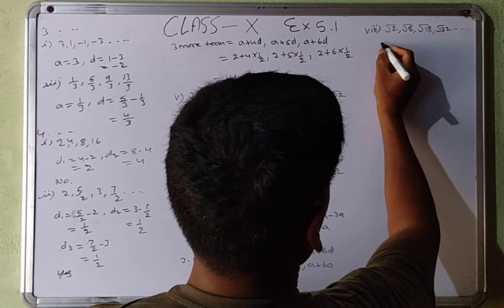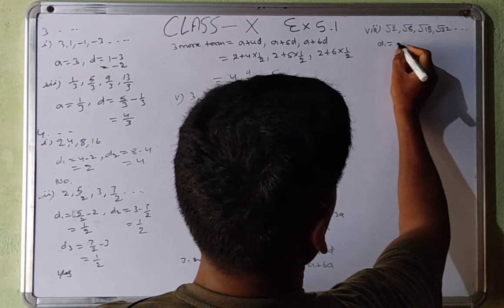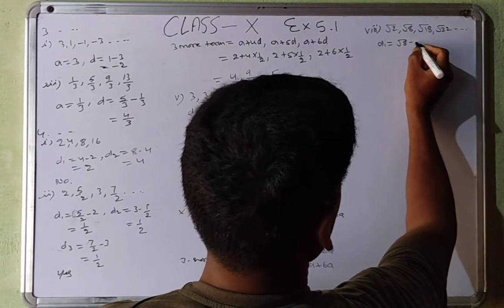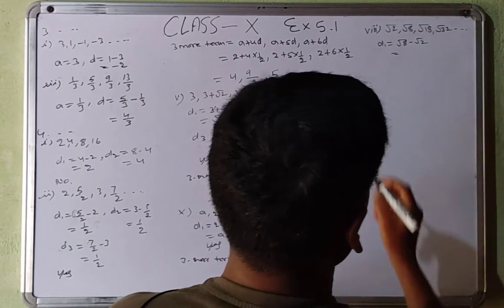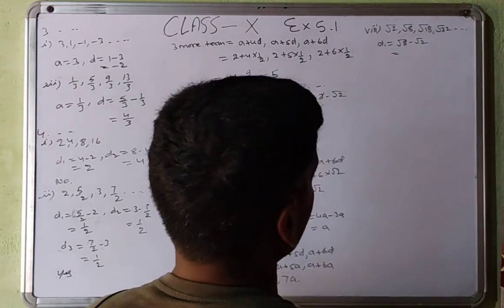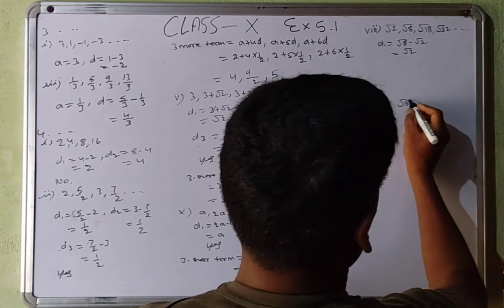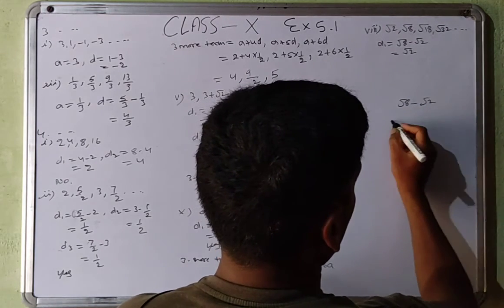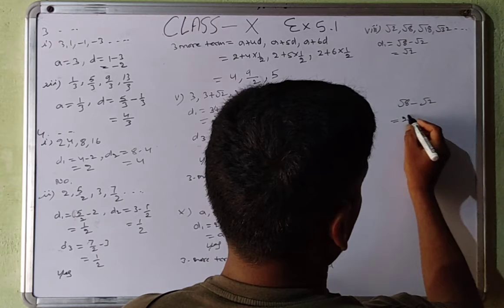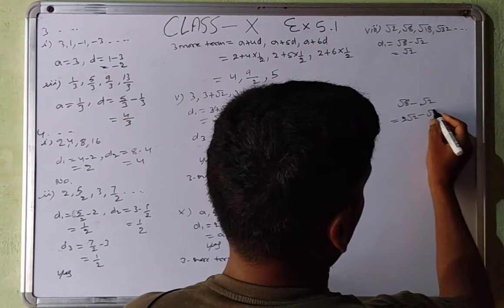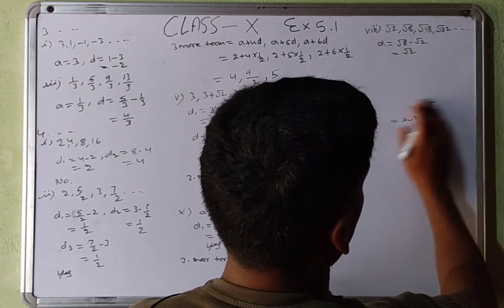So d1 is equal to under root 8 minus under root 2. Under root 8 minus under root 2, this will be 2 under root 2 minus under root 2. So the left will be that one.